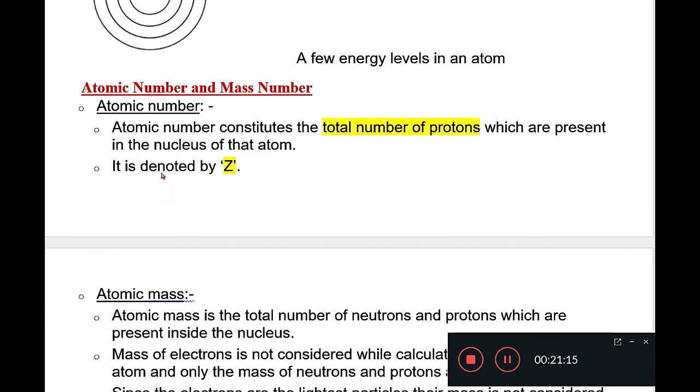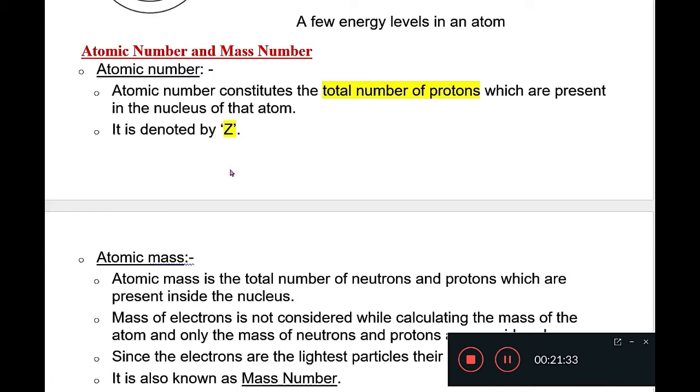So students, atomic number is denoted by capital Z. Atomic number of any atom is the total number of protons present inside the nucleus.